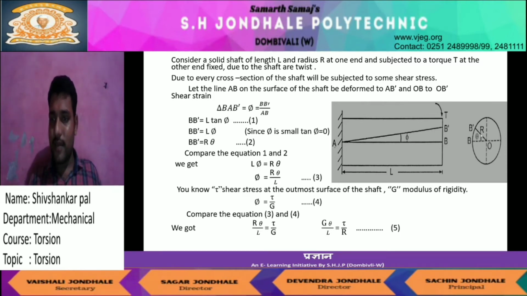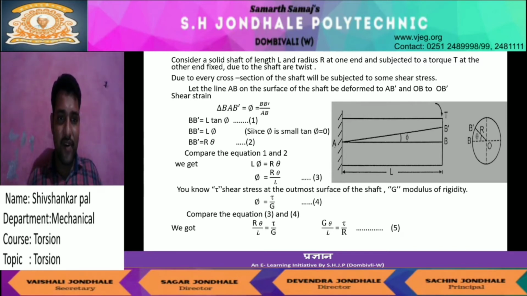And here you see this theta: I am again finding the angle in the circular section. So you know angle is equal to arc divided by radius. This theta is equal to BB dash, the arc, divided by radius. So when I find BB dash, BB dash is equal to R into theta.